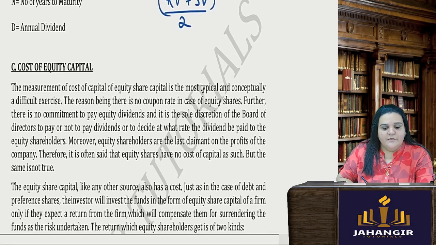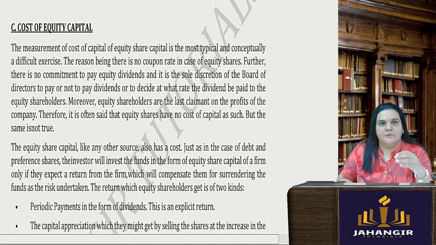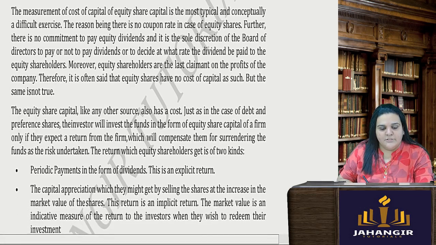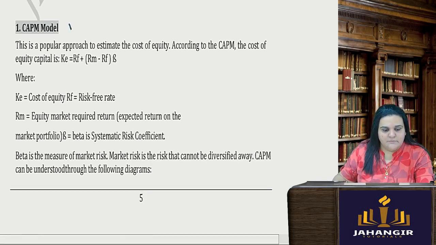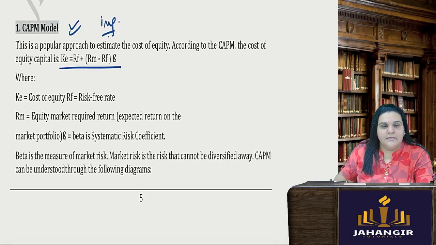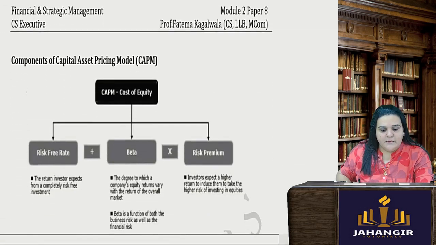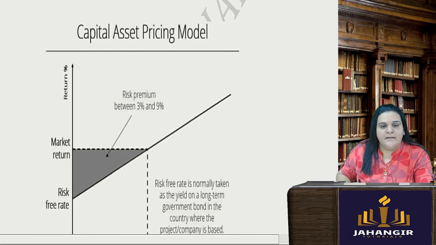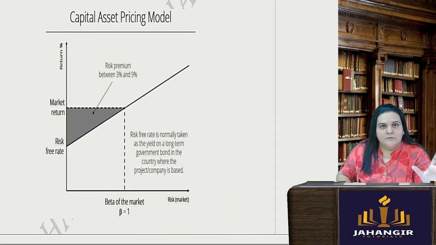Then we have cost of equity share capital. Now in equity share capital, we have done various formulas, as per the dividend, as per the growth. So there are various formulas for equity share capital. Now the CAPM model is one which is important, wherein K is nothing but the risk-free rate of return plus beta multiplied by your market premium. So same thing, cost of capital asset pricing model. Yesterday also we had done this. So it is the same graph again.